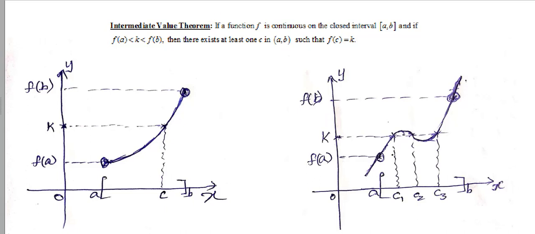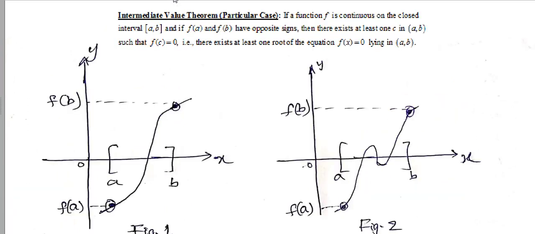Now let me take you to the particular case of intermediate value theorem. This is the particular case. If a function f is continuous on the closed interval [a, b], and if f(a) and f(b) have opposite signs, that means the functional values at the ends of the interval have opposite signs, then there exists at least one c in the open interval (a, b) such that f(c) is equal to 0. It is nothing but a particular case of intermediate value theorem.